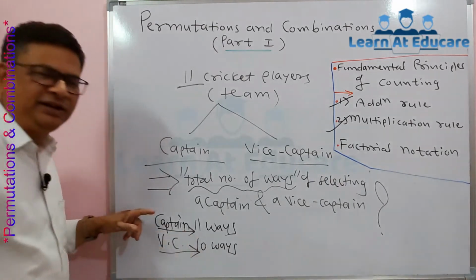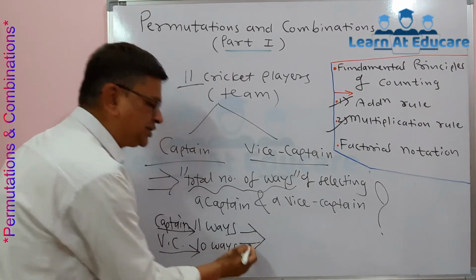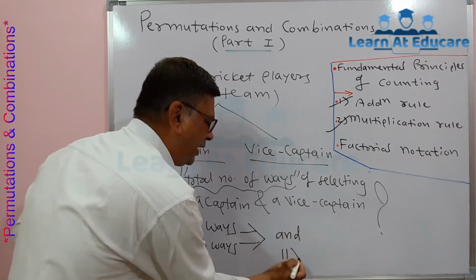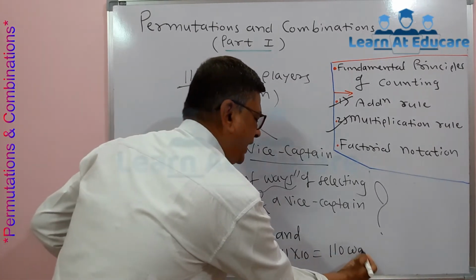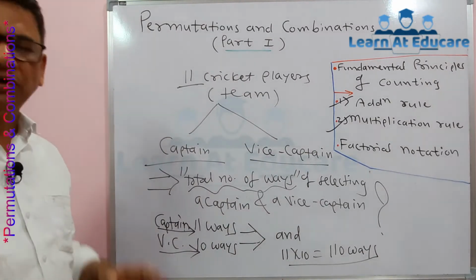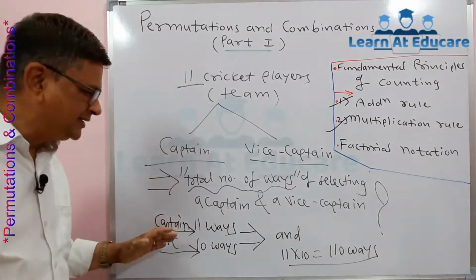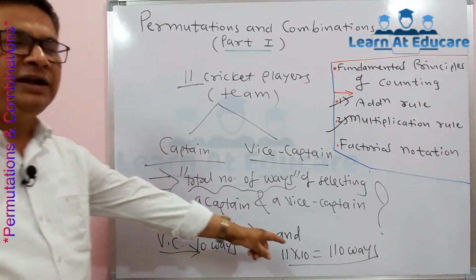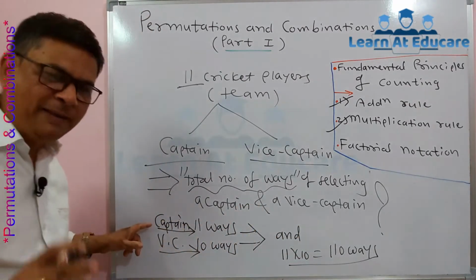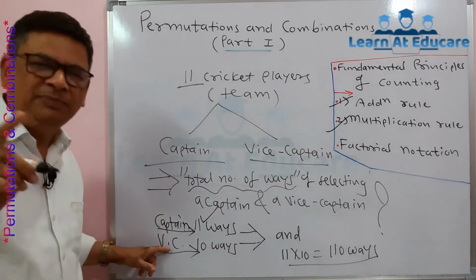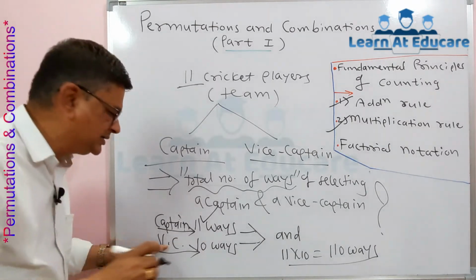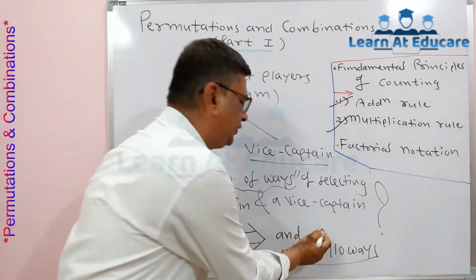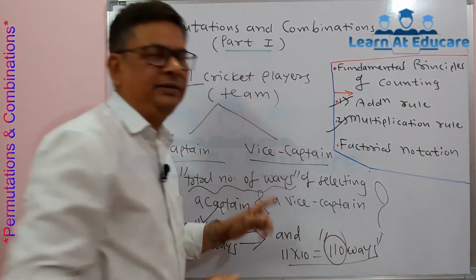It is necessary to select both a captain and a vice captain, so because it is and, we need the product 11 into 10, that is 110 ways. So the answer to the question, in how many ways a cricket team can select a captain and a vice captain among themselves, is 110 ways. In short, first a captain is selected in 11 ways; among the remaining 10 players, anyone can become vice captain, in 10 ways. By the fundamental principle, the total number of ways is 110.